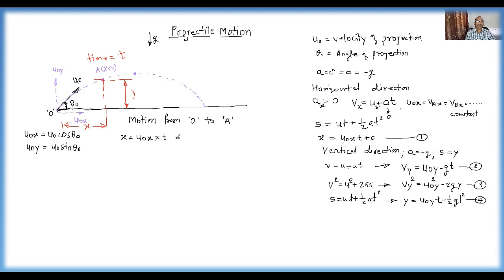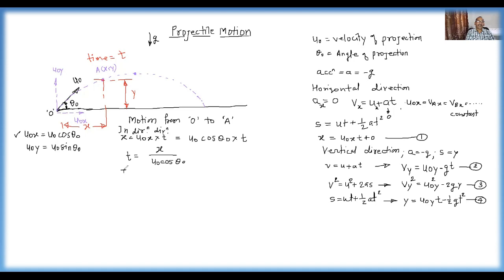You know u0x in terms of u0 and theta 0 is u0 cos theta 0, into the time t. If the x distance, u0 and theta 0 are known, we get how much time it takes to reach location A. That means t is written as x upon u0 cos theta 0. This we applied for the motion from O to A in the horizontal direction.